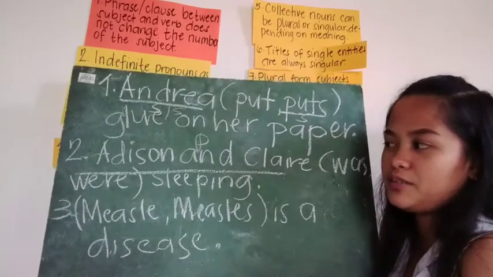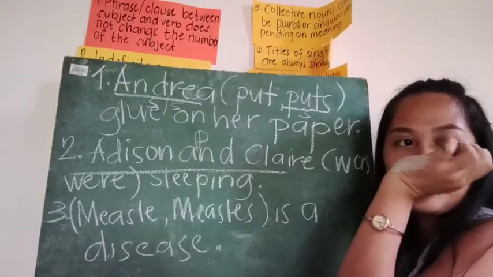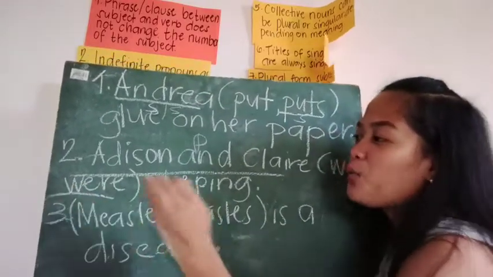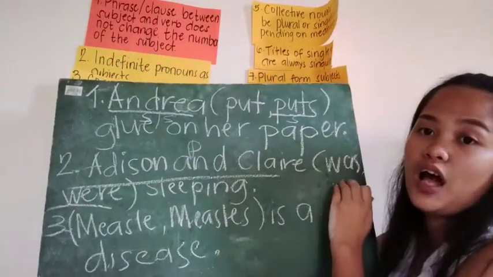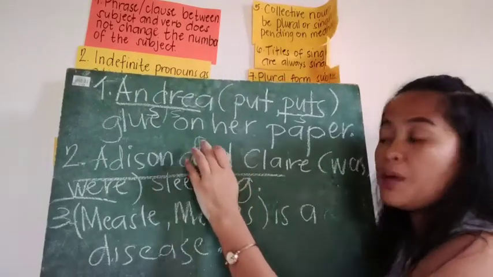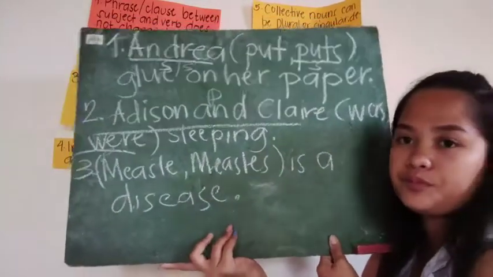What would be? "Were." Okay, very good. It is "were" because "was" is singular. It does not agree with our subject, which is plural. So it must be "were". And the last one.